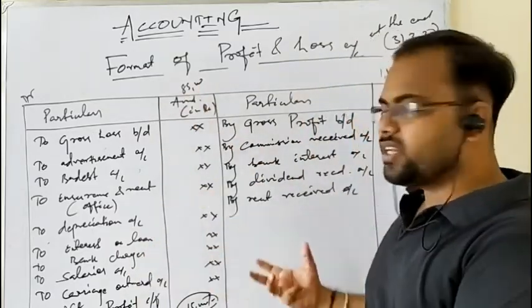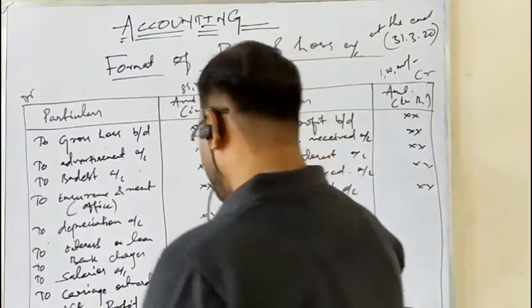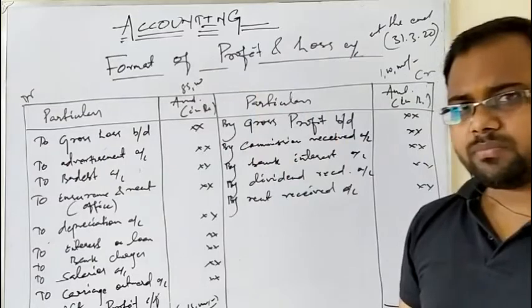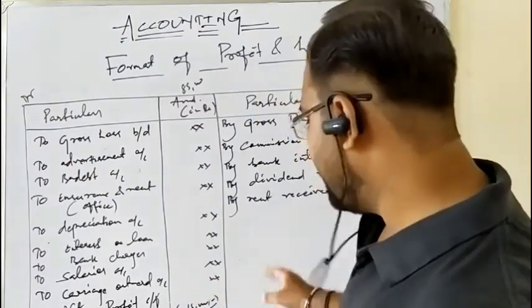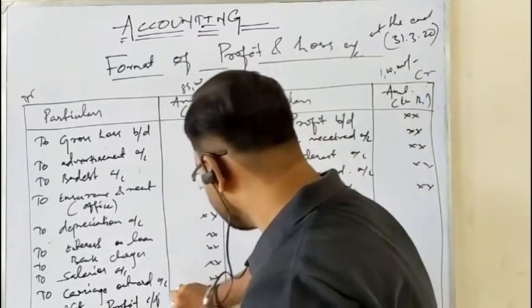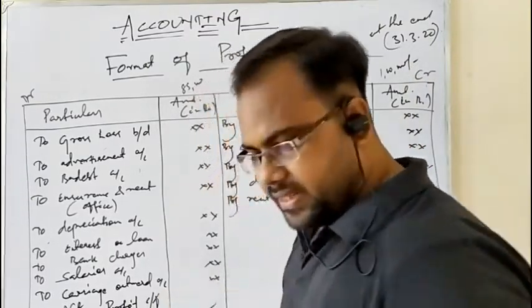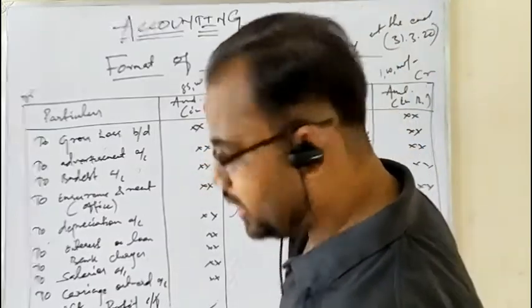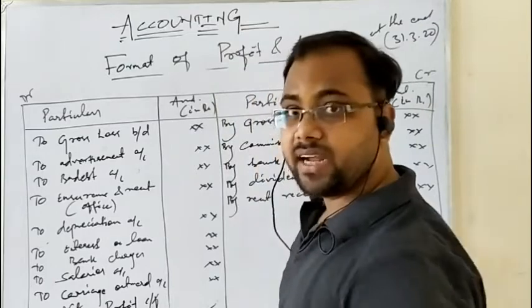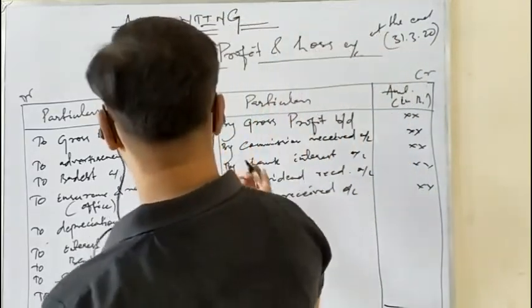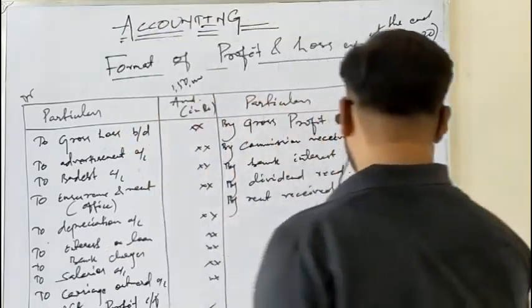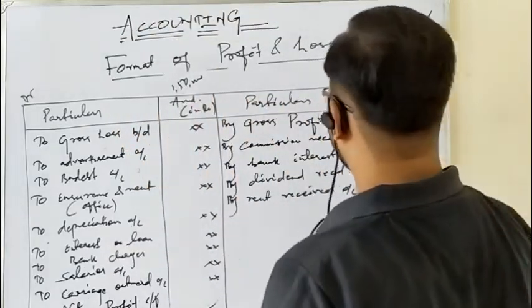Okay, now let us take the reverse of this one. It would be better if I don't erase because it's the format. So let it be here. I am taking just an example. Consider the total of the debit side of profit and loss account is more than the credit side. So the debit side total of the profit and loss account is considered 1,50,000 and the credit side total of the profit and loss account is